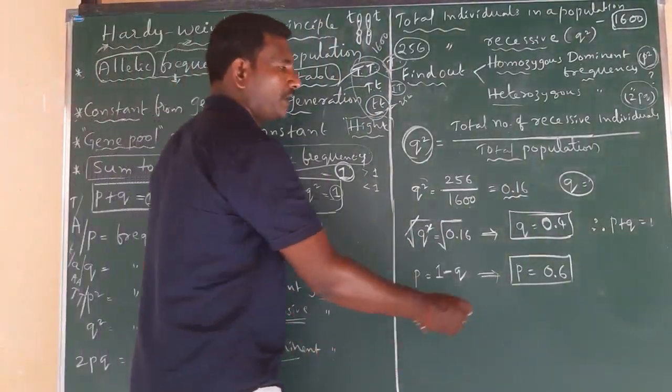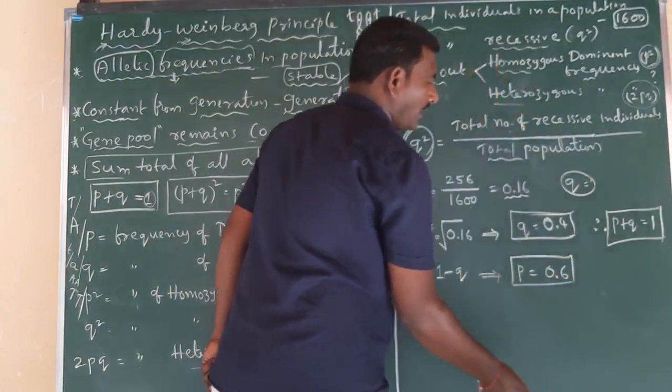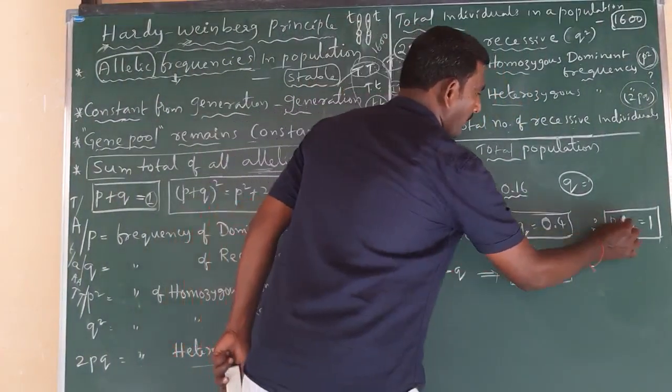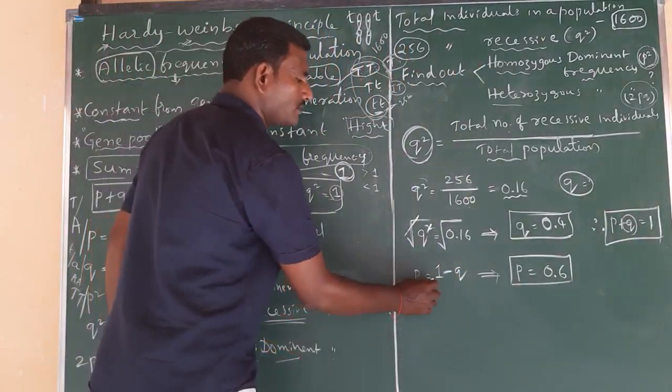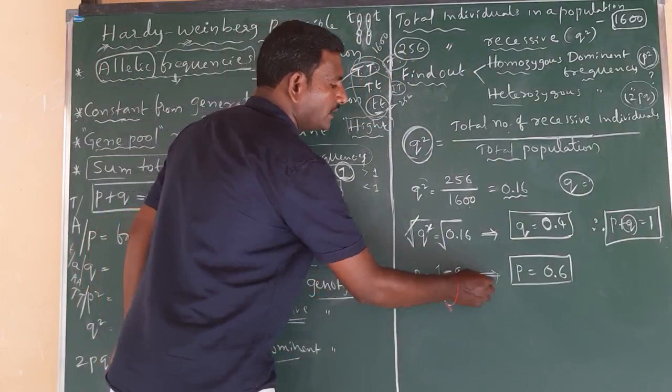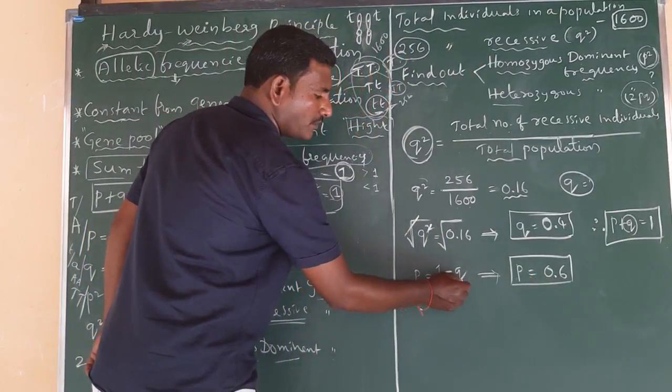According to the formula, p plus q is equal to 1. Here we already know the value of q. Then what is p? So p is equal to 1 minus q, which means 1 minus 0.4.